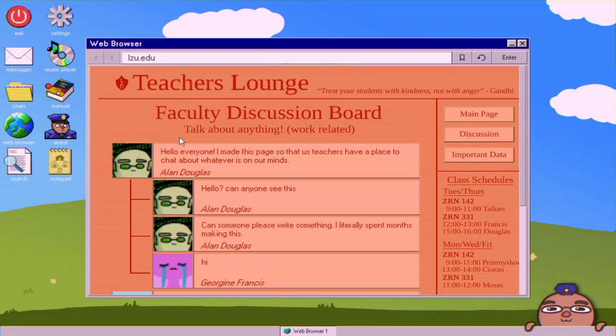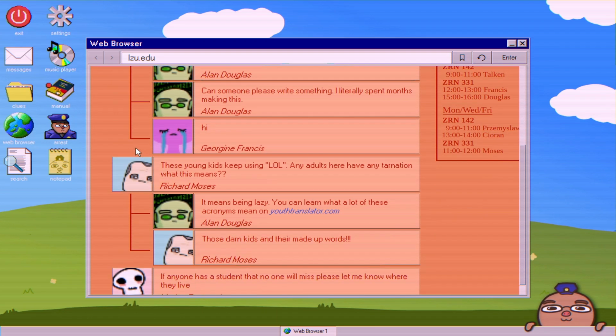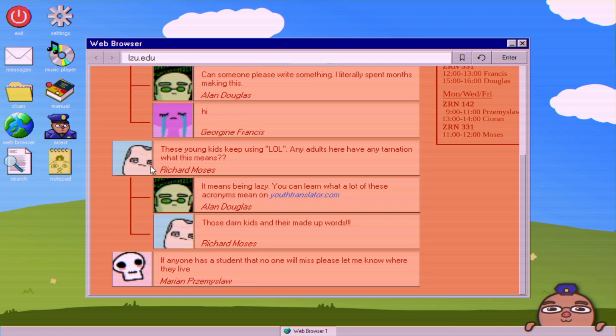So if you go to the discussion, there's some chats here with the professors. And then scroll down a bit, you can see the history professor asks, these young kids keep using LOL. Any adults here have any tarnation what this means? Professor Douglas says it means being lazy. You can learn what a lot of these acronyms mean on youthtranslator.com.